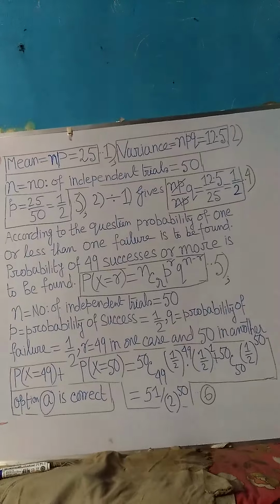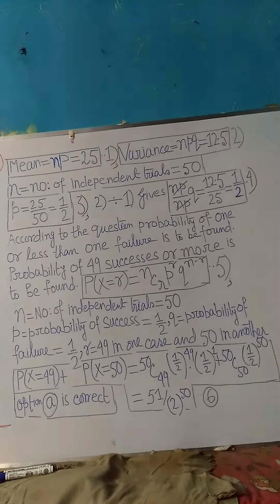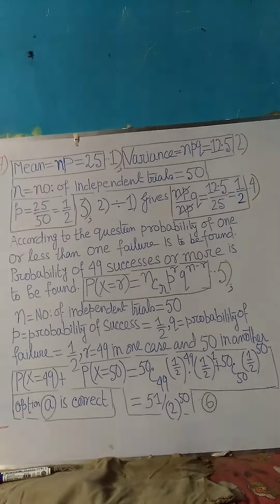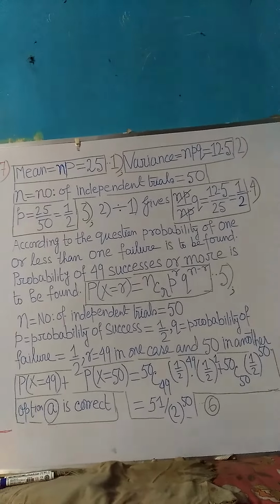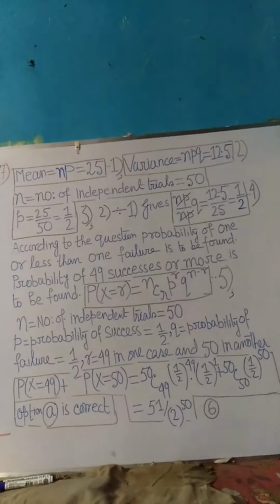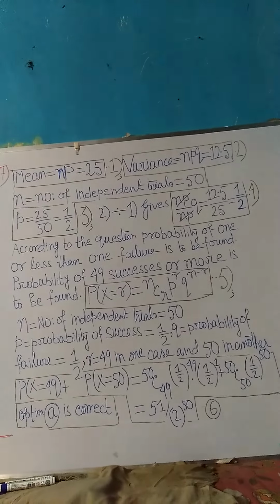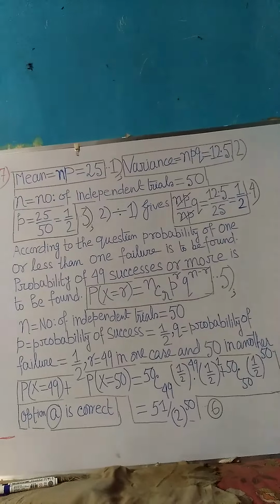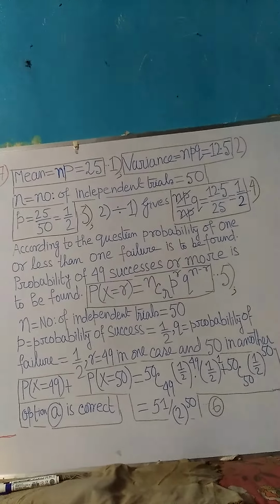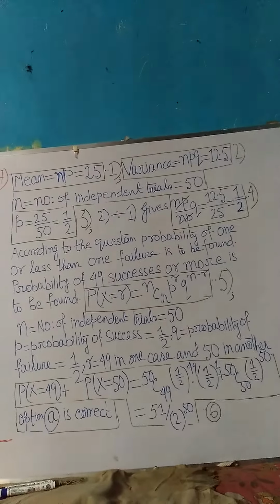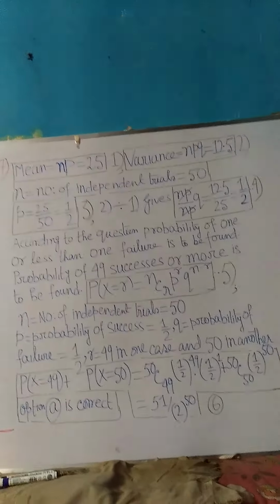Using this information, the probability is calculated as shown in equation 6. It goes without saying that equation 6 is the last equation corresponding to this problem, the longest one and the most important one. So please look at equation 6 with a great deal of care and importance, and as you can see from that, the final answer comes out to be 51 divided by 2 to the power of 50.